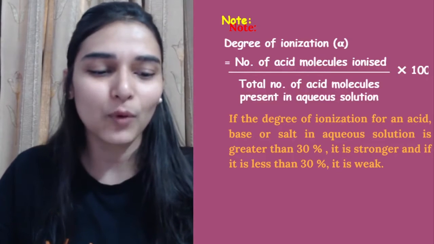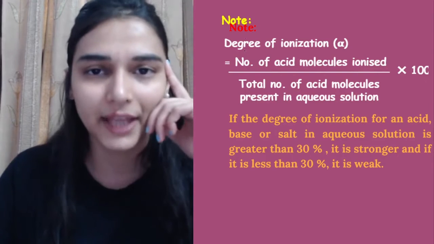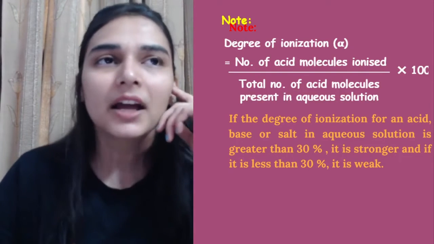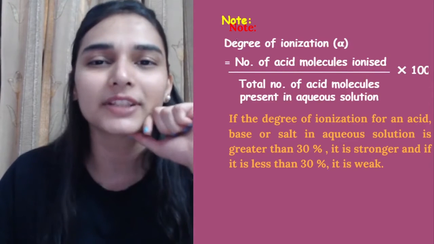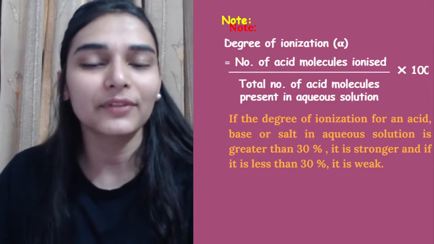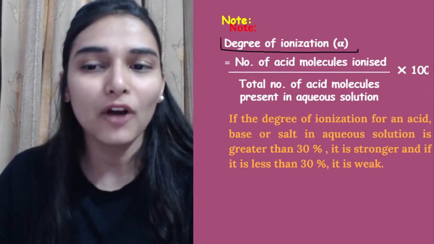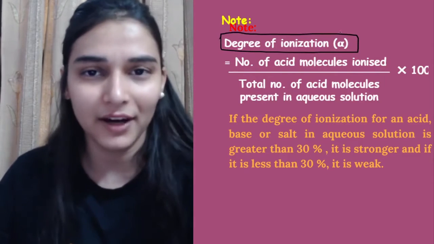Then the next thing, ma'am, what is the parameter to call something strong or weak? है ना. मुझे कैसे पता चलेगा how do I decide that if this many H plus ions are dissociated, then that is strong or weak. So उसके लिए भी we have a parameter, the degree of ionization or dissociation you can say, that is alpha. ठीक है.